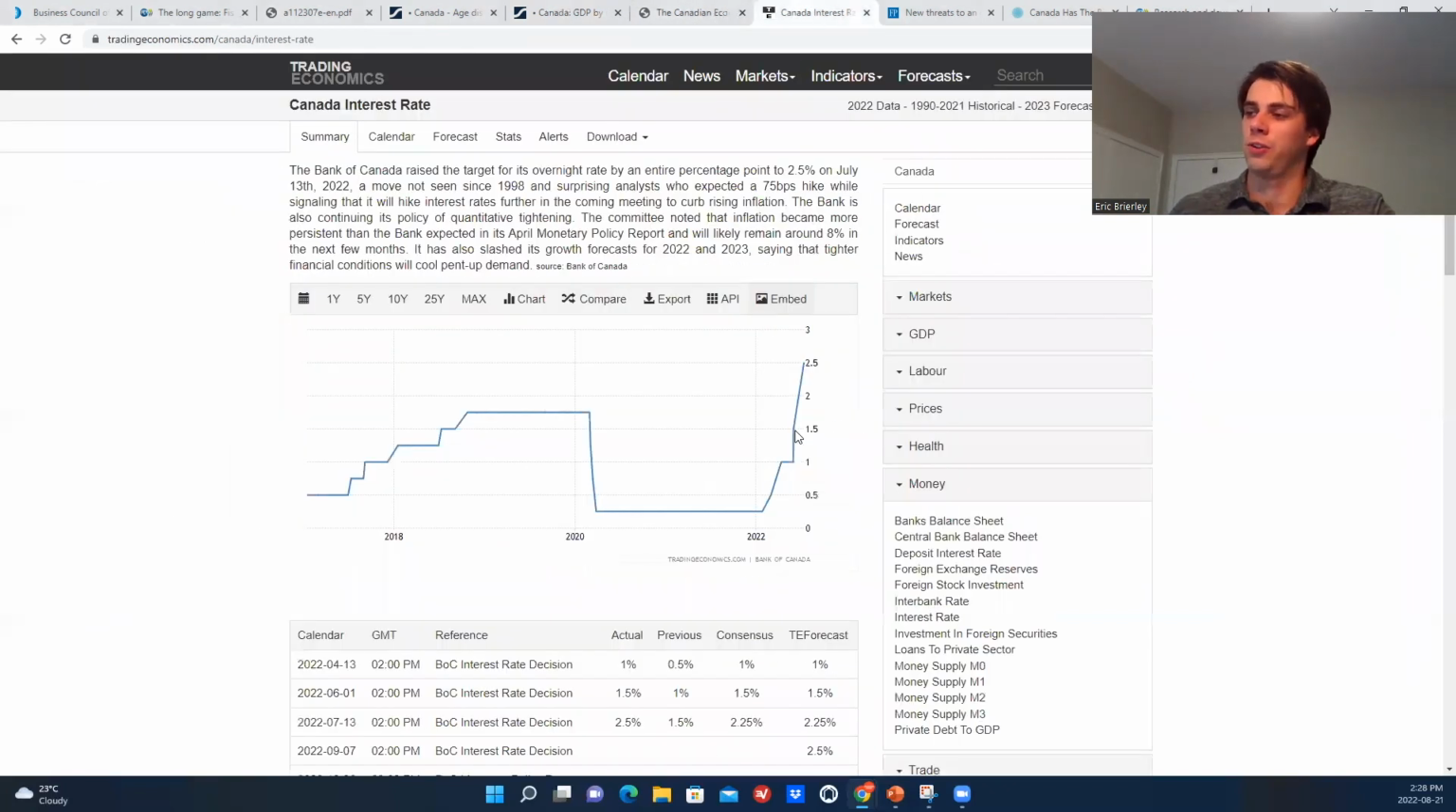So to illustrate where we're at currently, this is just a quick overview of where the policy benchmark rate for the Bank of Canada has been. We can see it's gone up pretty fast. And this is all in response to the rising inflation.